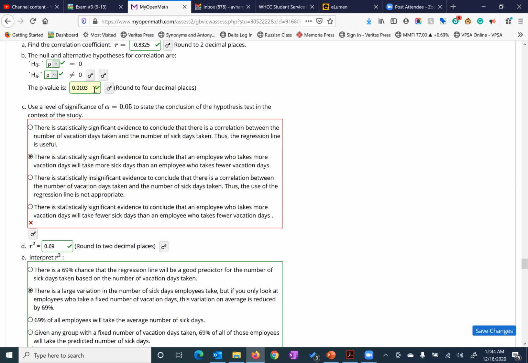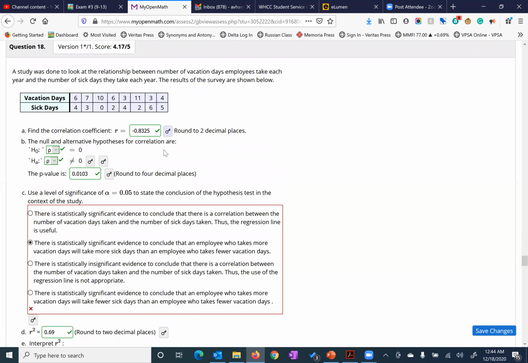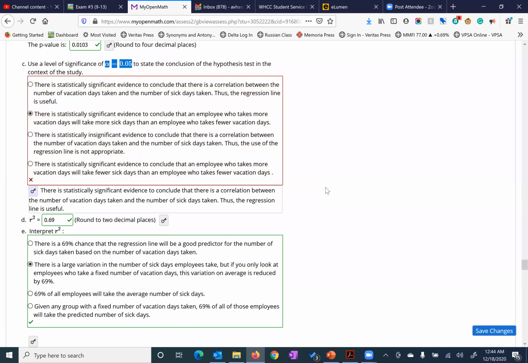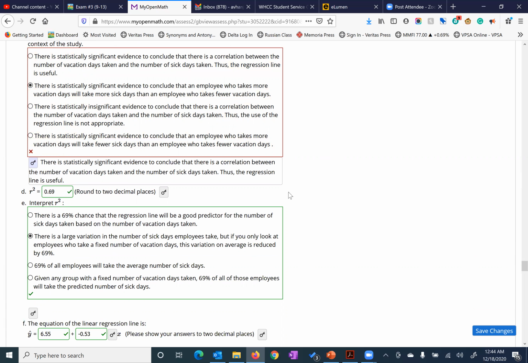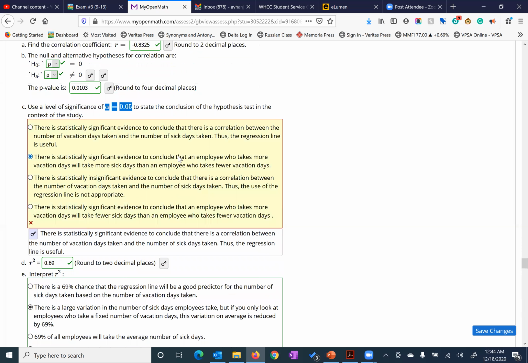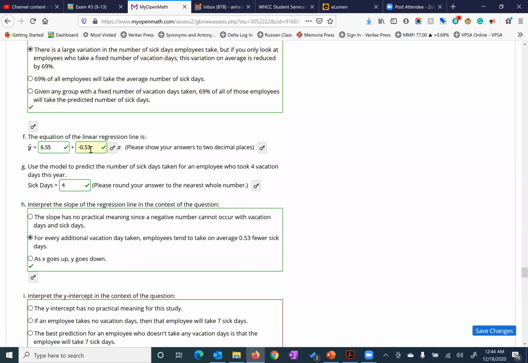Okay, so let's go with the p-value is equal to 0. P-value is not equal to 0. It is 0.01. We're looking at what relationship here? Okay, alpha is 0.05. So that means there's statistically significant evidence to conclude, yes, there is some kind of correlation between the values here because p is very small. That means our prediction value is useful. And so that's cool. Got that one correct. And let's see the R value here. And we're good there. All right, we made our regression line. That's perfect. And it looks like you plugged in well.